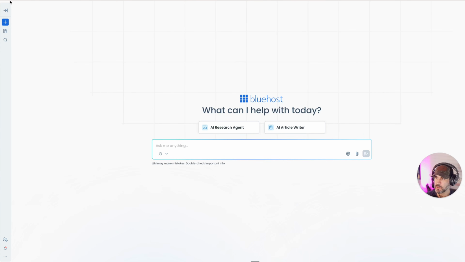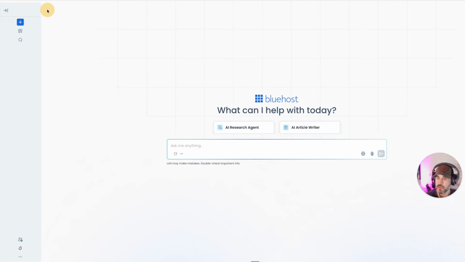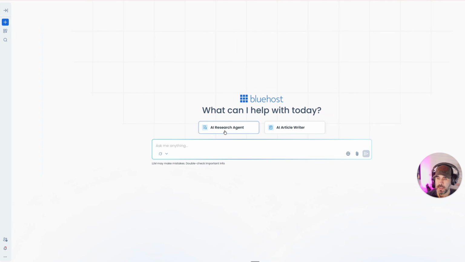But over here, you're going to have your menu just like normal, that you see: new chat, agents, and search. We'll get into agents here in just a moment. Then you have your admin area, notifications, and so forth. So you'll see here AI research agent and AI article writer. Those are built-in agents already that the AI All Access Pack has. You can also build your own, and you can build your own that you can share with your team as well.